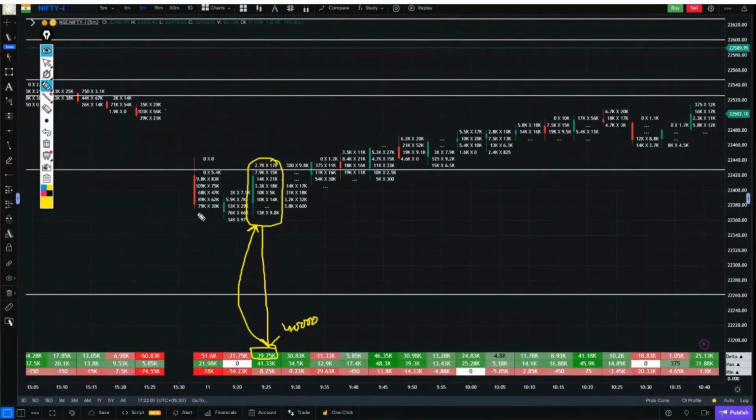Any candle with a negative delta, and its value, indicates that much more selling activity occurred within that candle. Any candle with a positive delta, and the value of that positive delta, indicates that much more buying occurred within that candle. Simply put, this is what delta tells us.